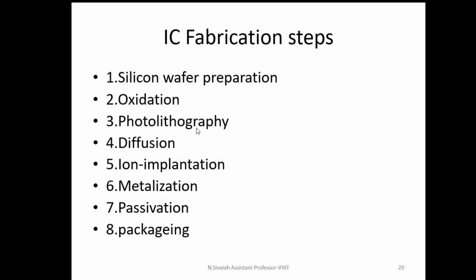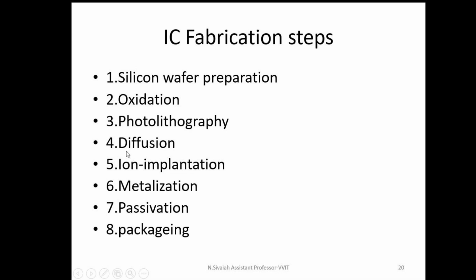Okay. Next one is photolithography. Photolithography means the process of removing SiO2 wherever required. In photolithography also we follow some sequence of steps, that is forming a photoresist layer, after that forming a photomask with transparent and opaque regions, after that ultraviolet rays exposure, after that etching and stripping, we can remove the SiO2.